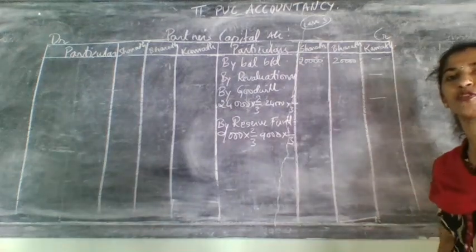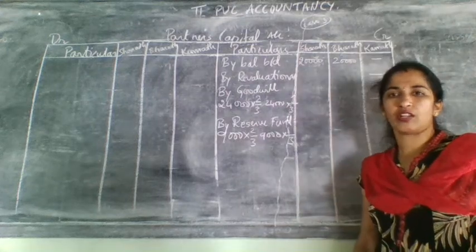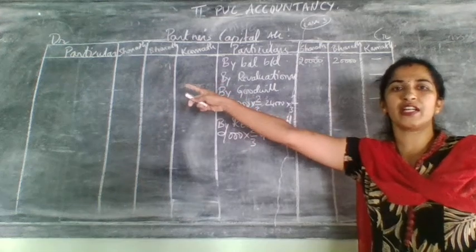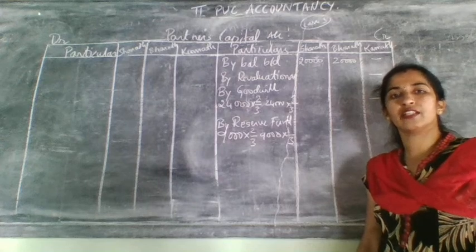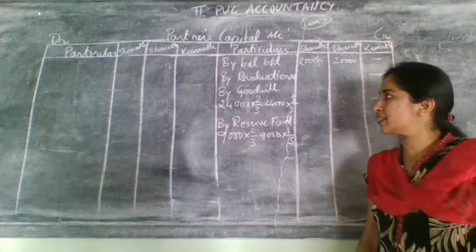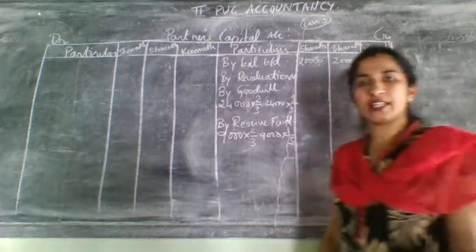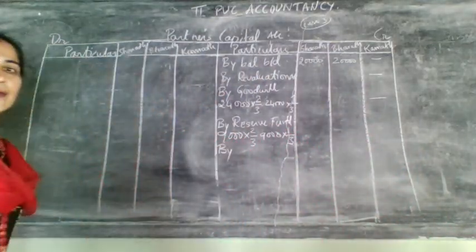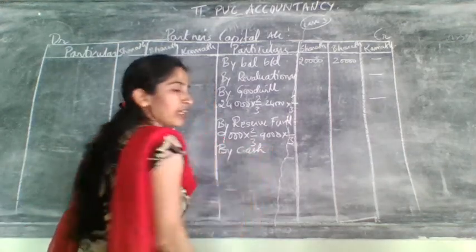After distribution of goodwill, here they have not given whether the goodwill amount was withdrawn or not. If they have given withdrawn only, then you need to consider it on which side? Debit side. Here they have not mentioned, means you need to consider that this was retained in the business itself. So no other adjustment related to partners capital was given in the problem. So last entry you need to write on the credit side. That is what? By cash. You need to consider cash because in the problem they have given cash in hand.